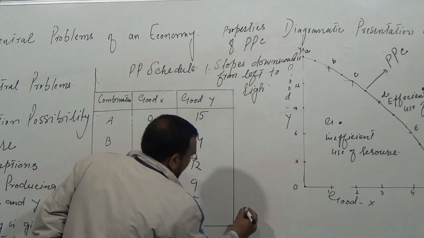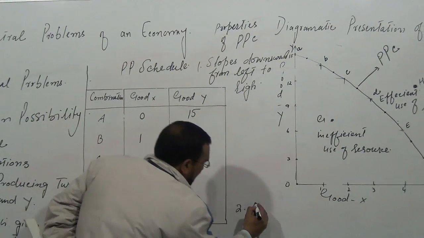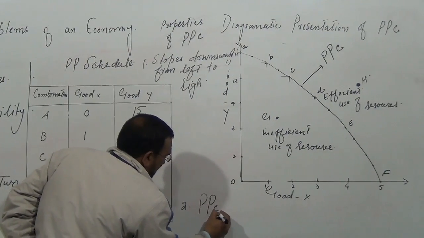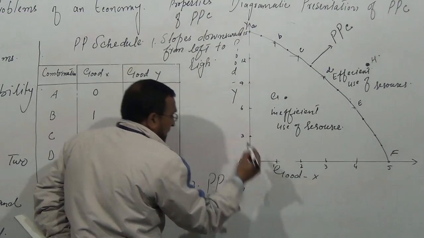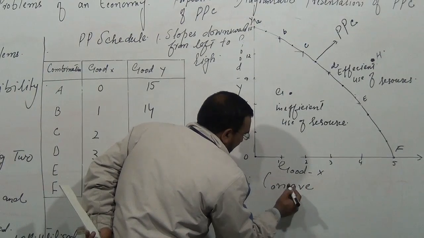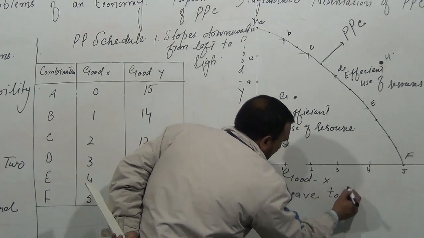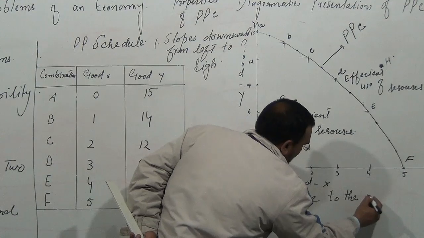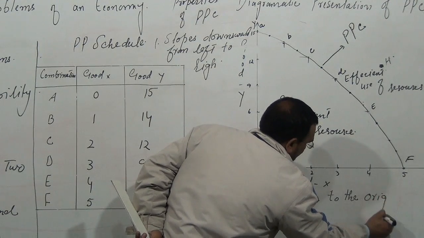Number two, I am going to write here, production possibility curve is concave to the origin.